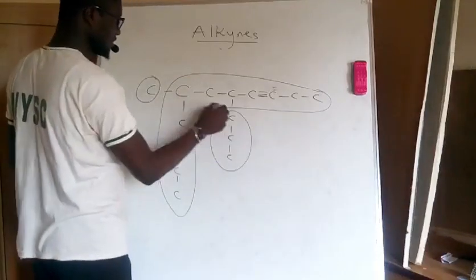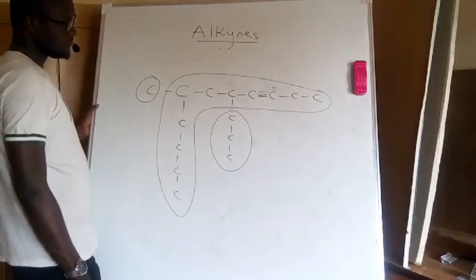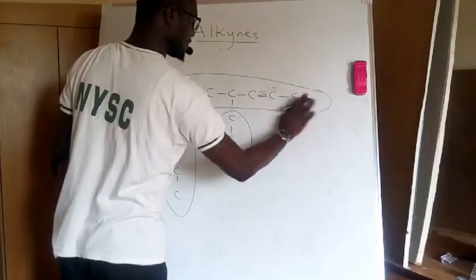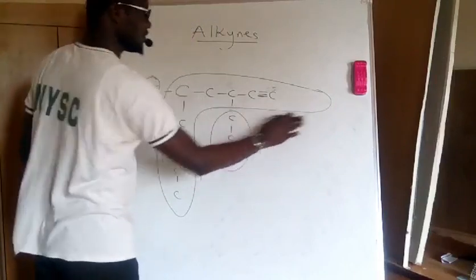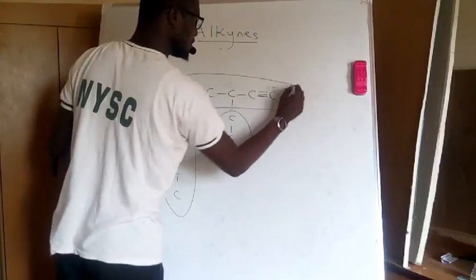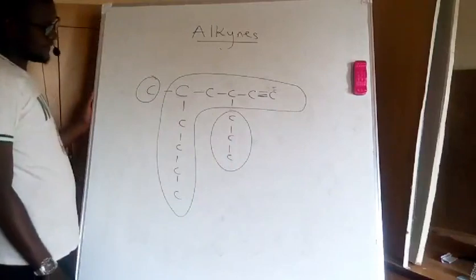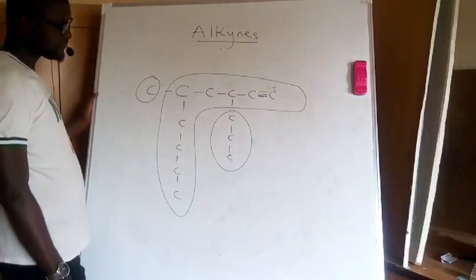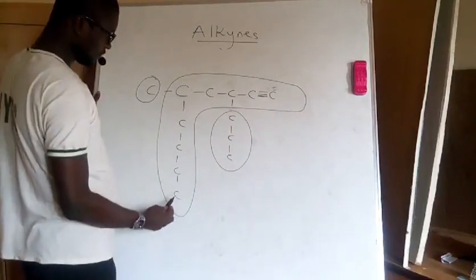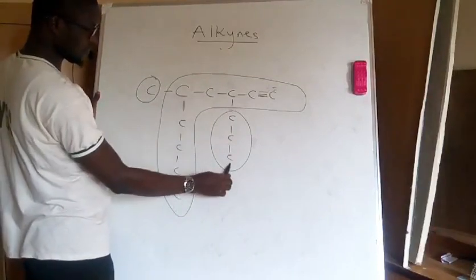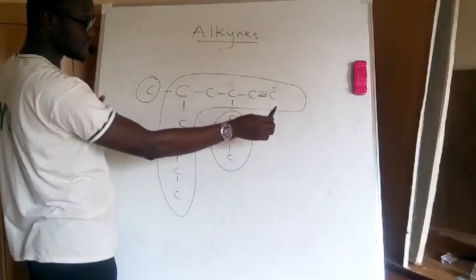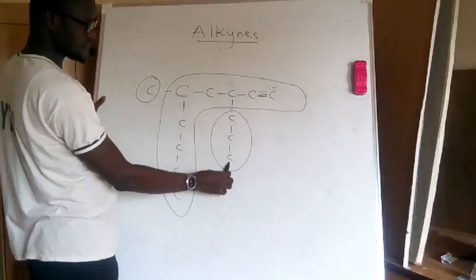This also becomes a substituent group. Let me reduce to 1 carbon here. If you look very well, from this carbon to this carbon is the longest chain because I reduced 2 carbon atoms. So this is my longest chain.